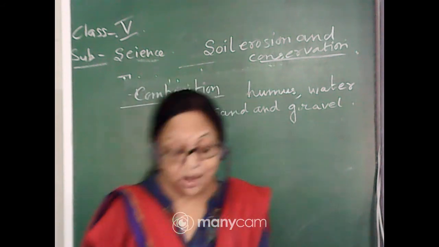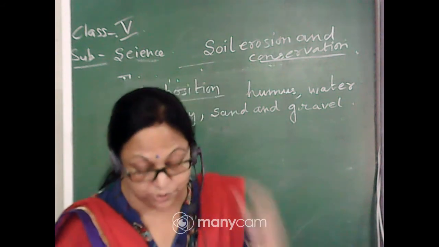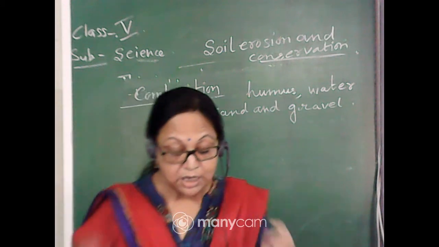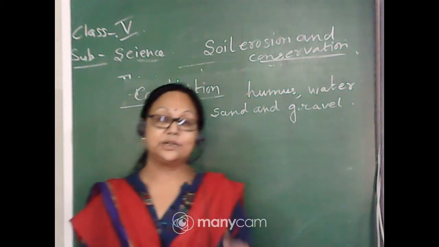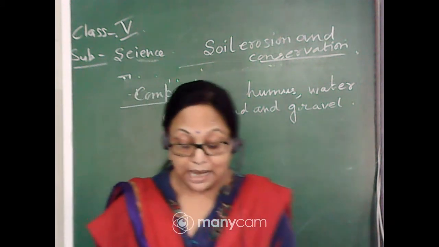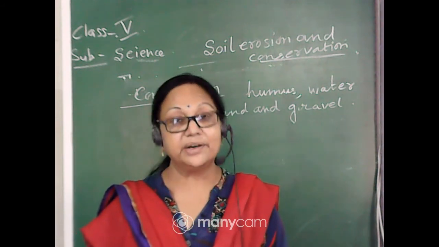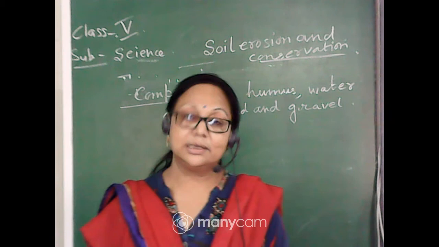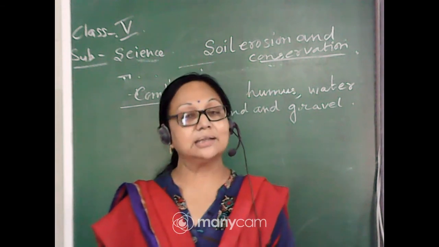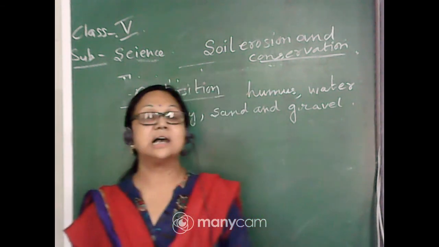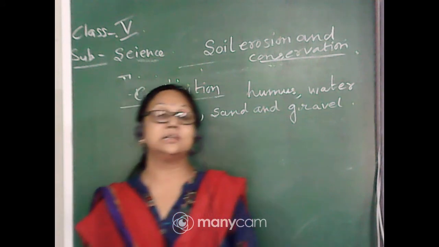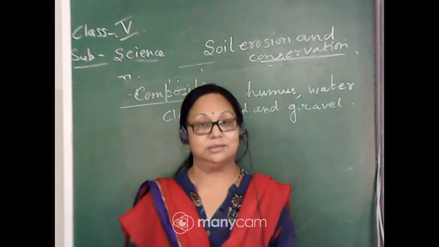Okay. Now we will go for the soil erosion. What is soil erosion? We know the removal of the fertile topsoil from a region by wind, rain or river water is called soil erosion. So what are the causes? And the causes which are responsible for this kind of erosion are called what?